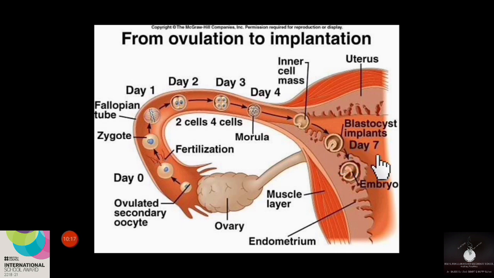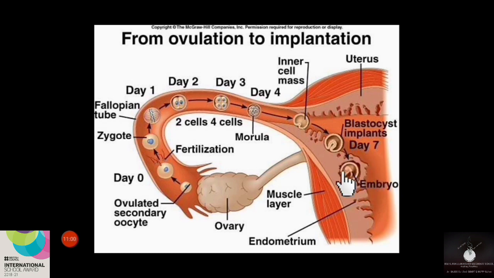During the 7th day, the blastocyst tries to embed itself in the innermost layer of the uterus. And when it penetrates into the innermost layer of the uterus, the uterine cells will cover the blastocyst by their division. Now we can call this stage the implantation stage.